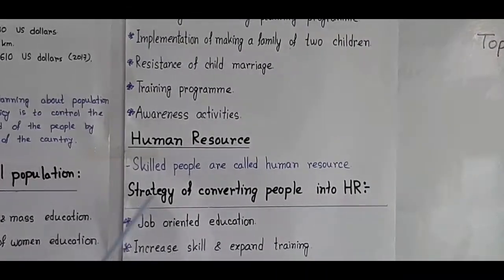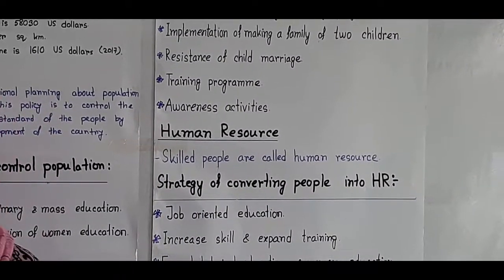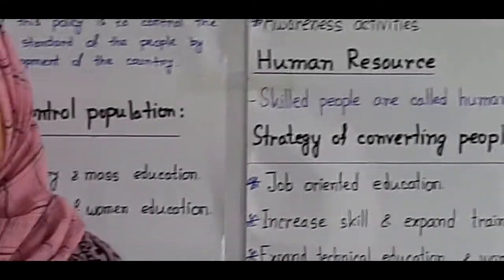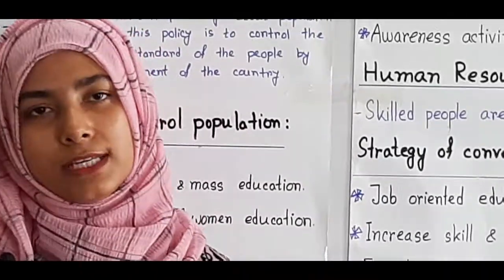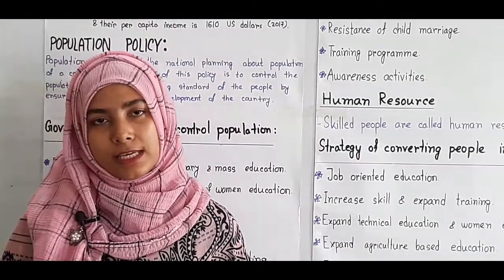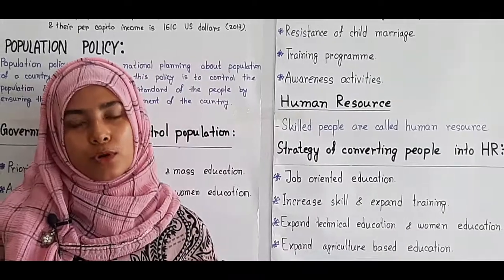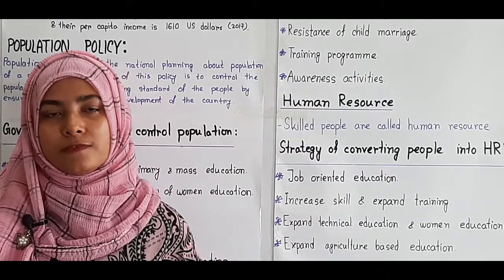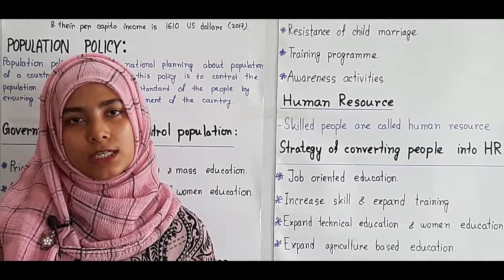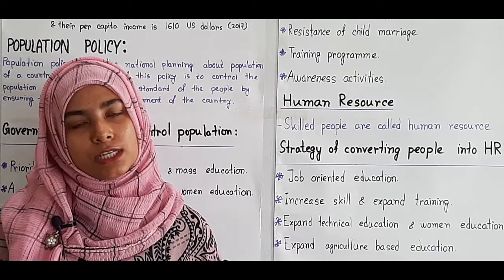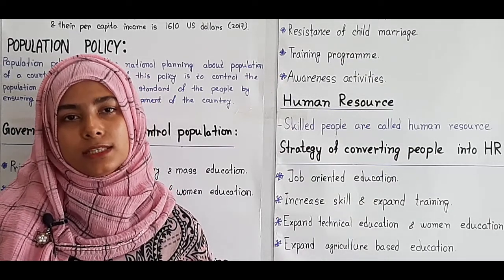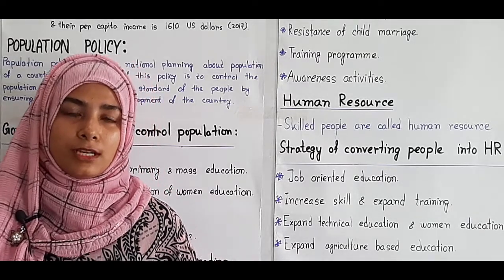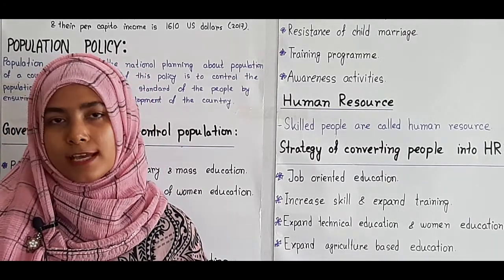And then I will discuss here human resource. As we have lots of people in our country, we can turn them into human resource. So we have to know what human resource is. Human resource is the people who have extra skill by which they can earn properly. That means right now the IT sector or communication technology sector is very advanced all over the world. If people get the opportunity to get the training or the skill, they will be able to earn lots of money, and they can contribute to the family and the society as well.